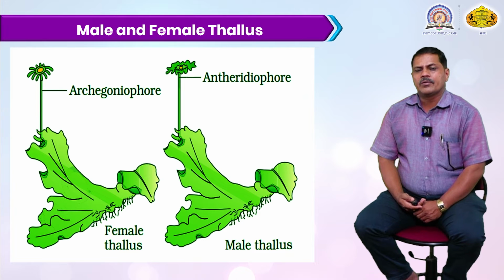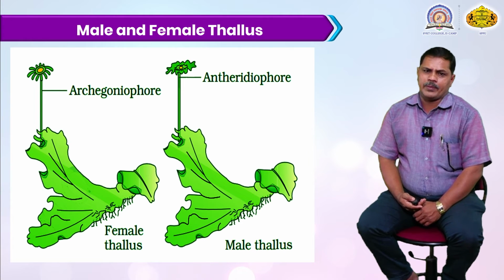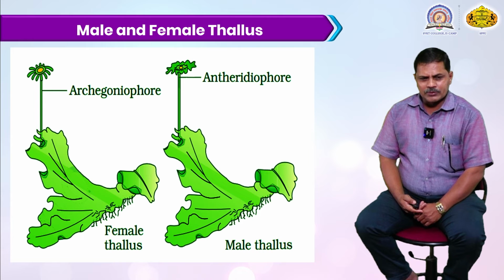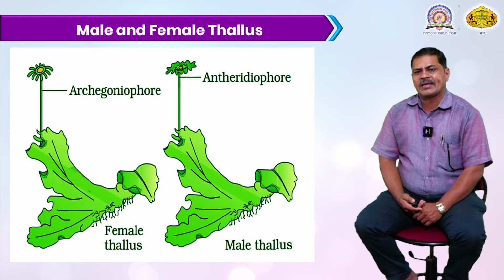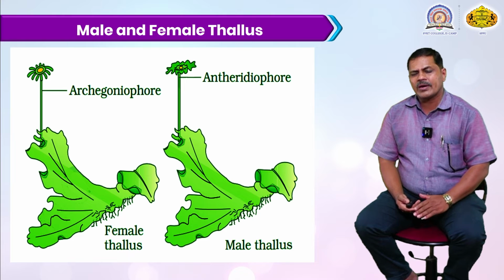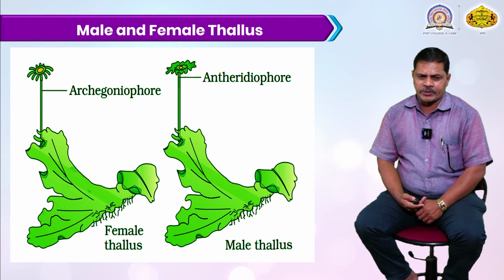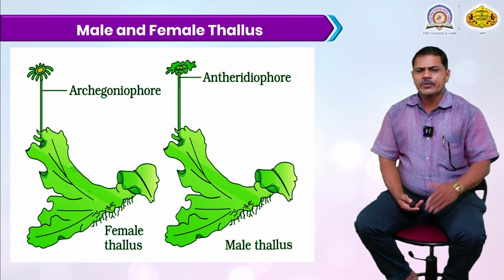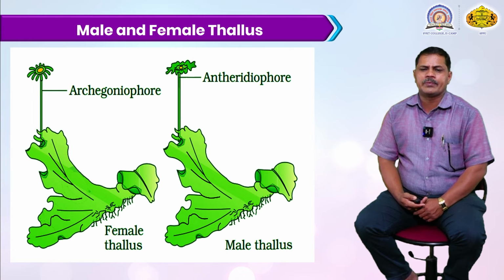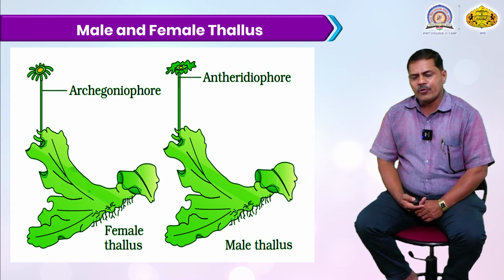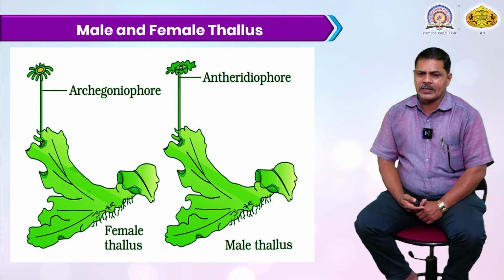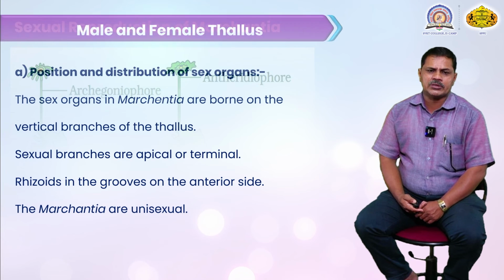Another reproductive structure is the male and female thallus. On the dorsal surface or the apical notch, there is a formation of foot, seta and capsule-like structure, or a very nice umbrella-like structure develops. This one is the archegoniophore, which develops on the female thallus, and the antheridiophore, which develops on the male thallus. There is a very beautiful picture of this.